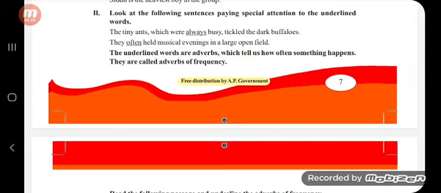Because, you observe the line, the underlined words are adverbs which tell us how often something happens. So, how repeatedly the thing happens, how frequently a thing happens, is said through the words always and often. So these words are called adverbs of frequency. Understood?